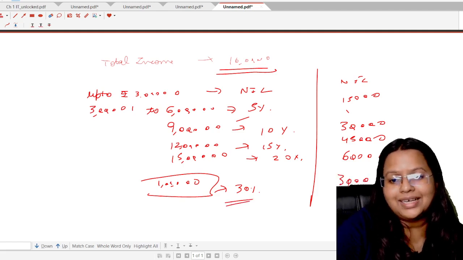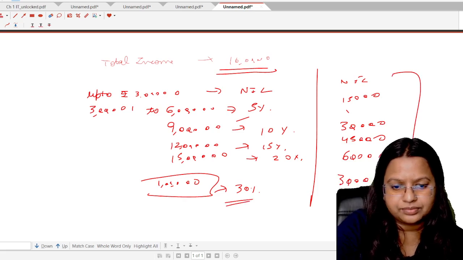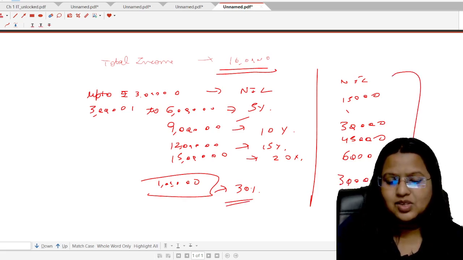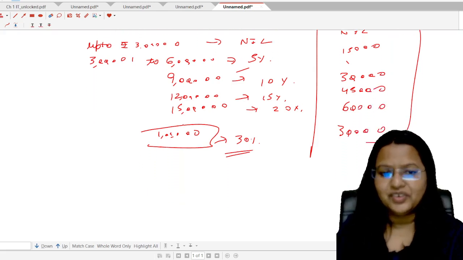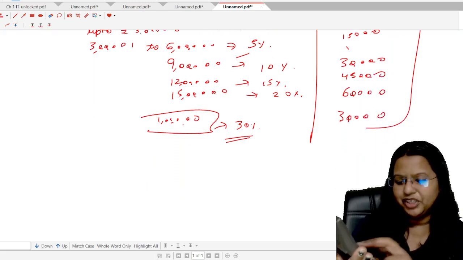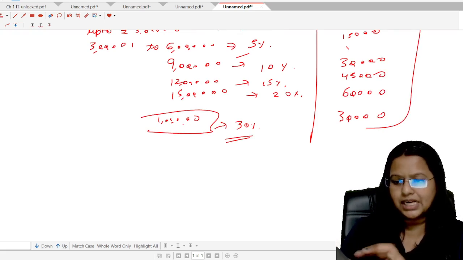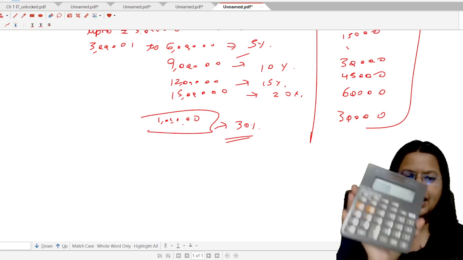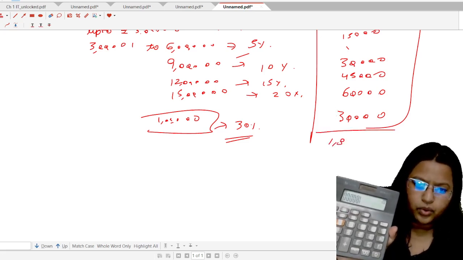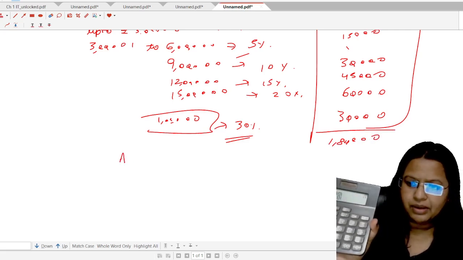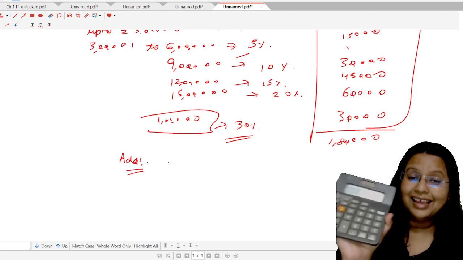Okay. The total tax liability here is this one. So let's calculate it. Please bring your calculator, student. 15,000 plus 30,000 plus 45,000 plus 60,000 plus 30,000. That is total is 1,80,000. Okay. On this 1,80,000, there will be an additional health and education cess.